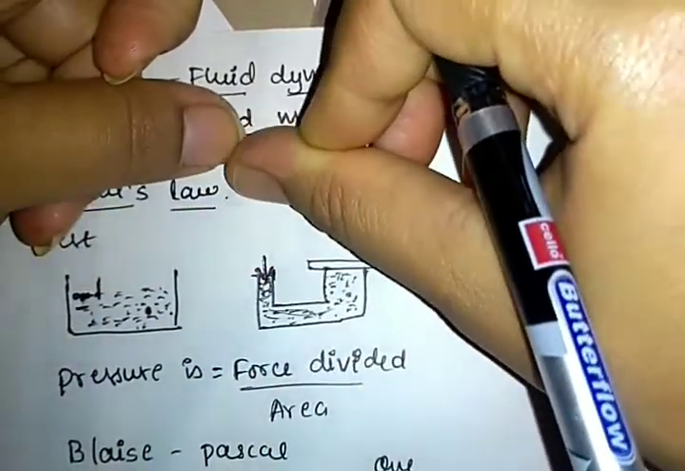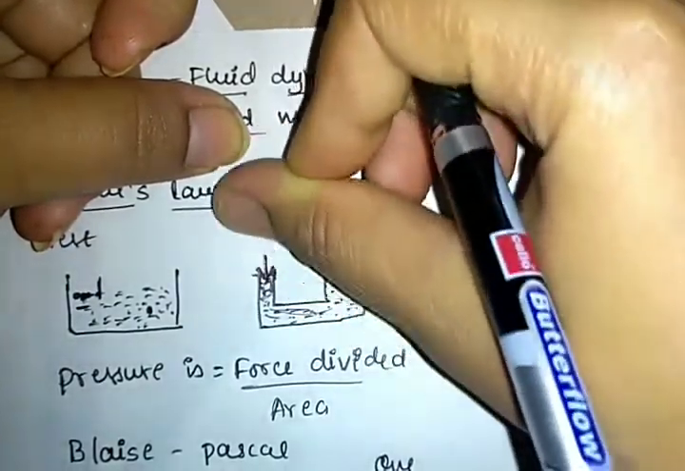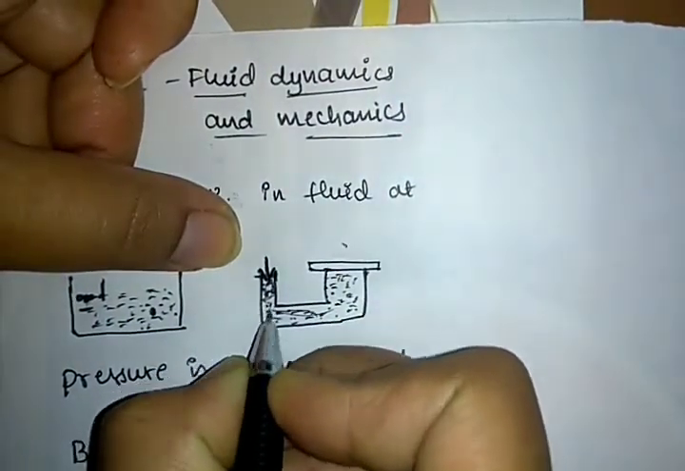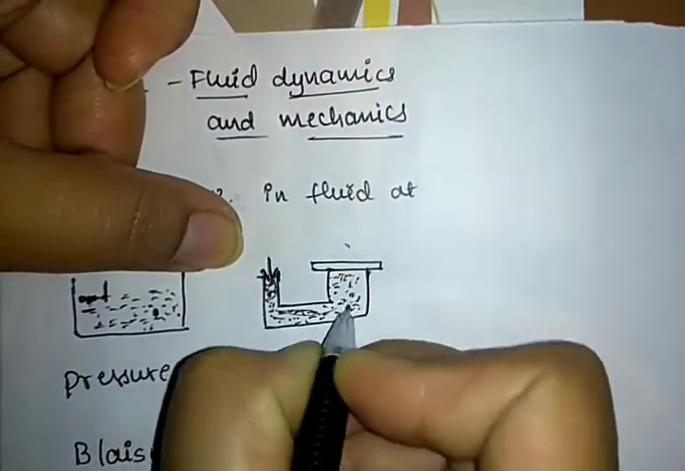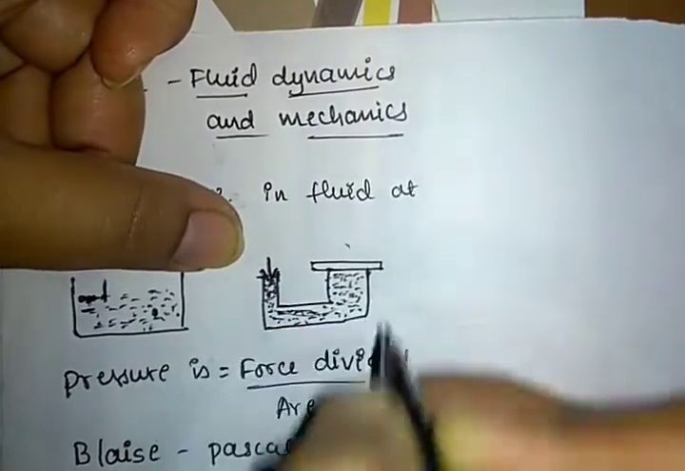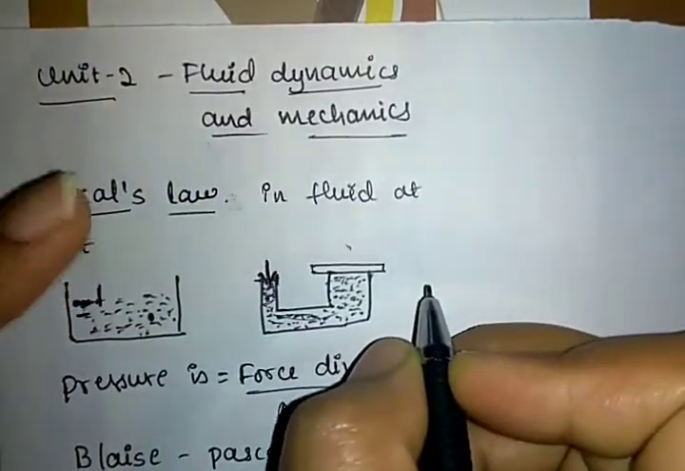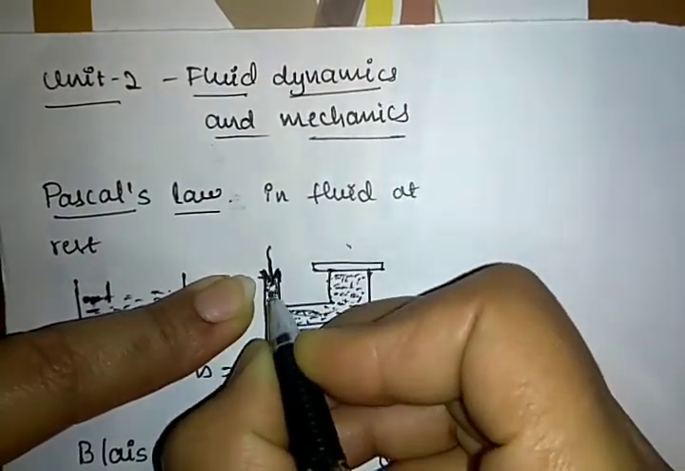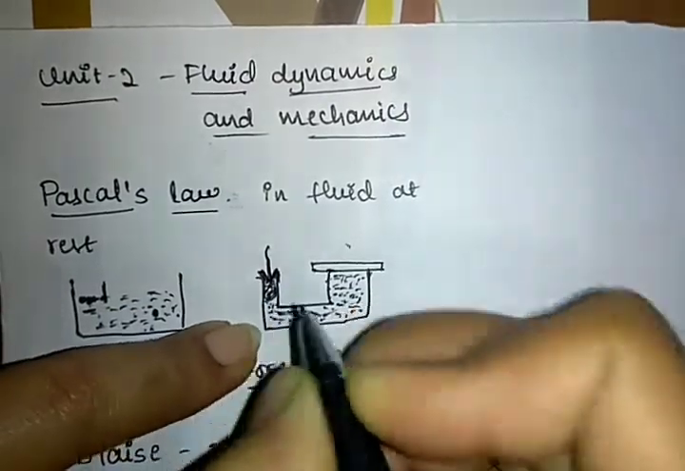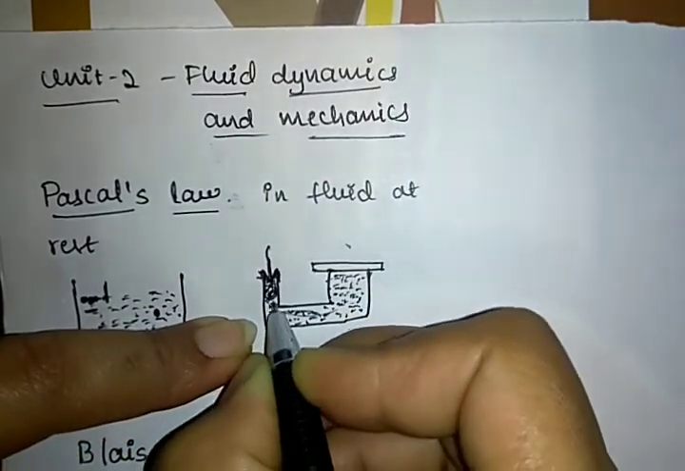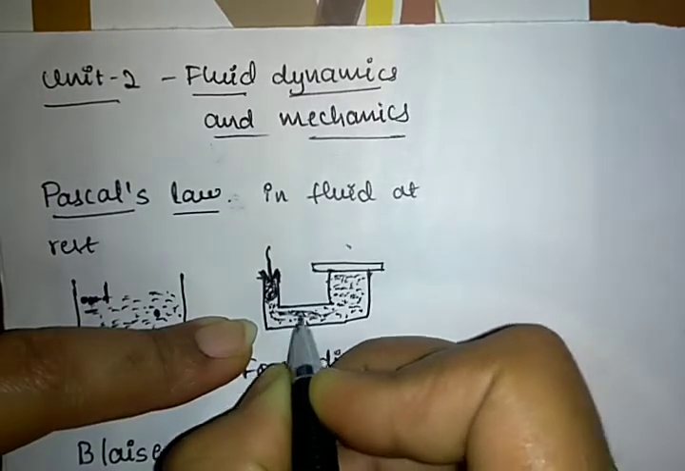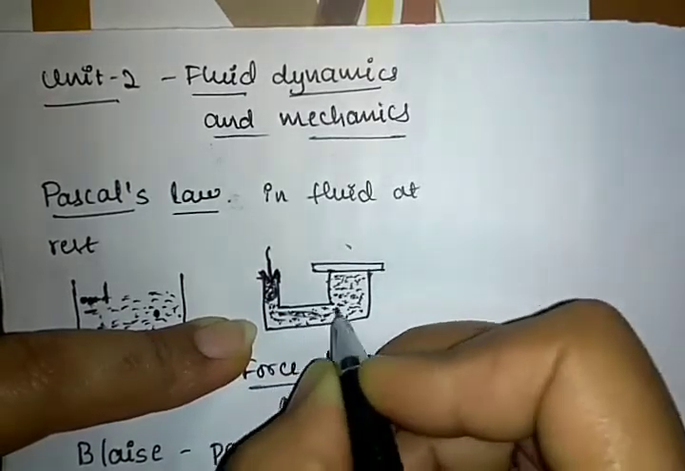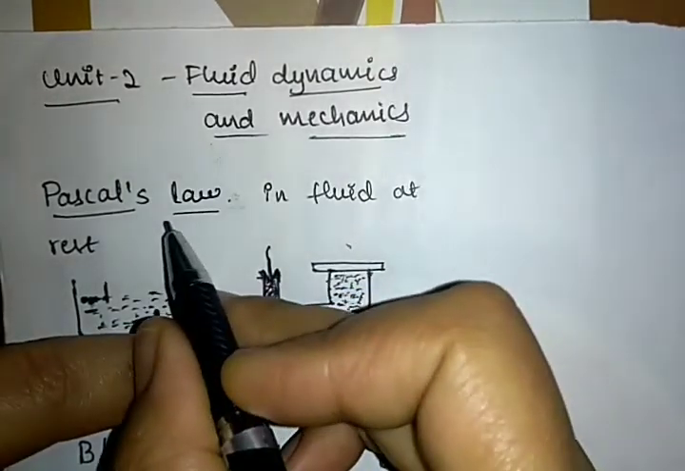If we apply the pressure to the fluid, that pressure is equally transmitted to all the particles of the fluid in the container. This is what we call Pascal's law, right? If we apply the pressure in one part of the fluid, it gets distributed. The pressure is transmitted all over the particles of the fluid. This is known as Pascal's law.